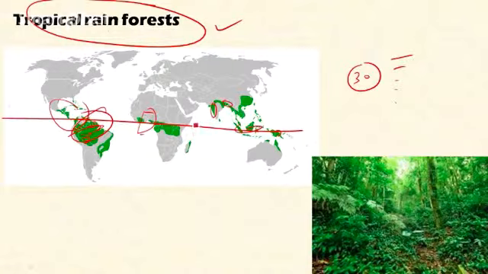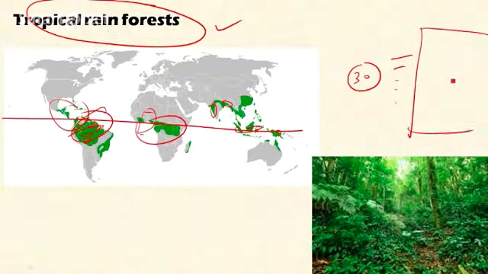Okay, then Congo Basin in Africa. These are the places where tropical rainforests are found. Remember, each biome contains certain characteristics, and this tropical rainforest biome has a particular type of character. It is called the multi-story cropping system.